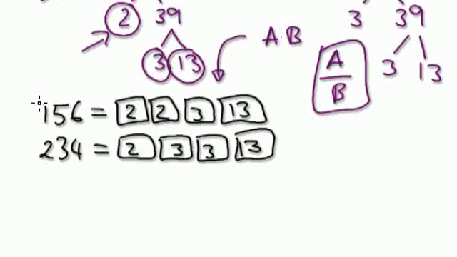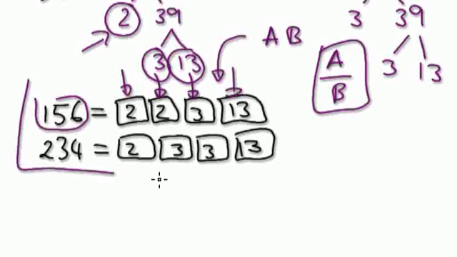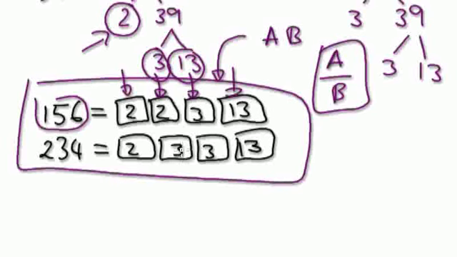So I can write 156 as a product of primes. You see, all these are primes, and they're all multiplying each other. That's why you can say a product of primes. So now you look at what they've got in common. You've got this in common, this in common, and this in common.